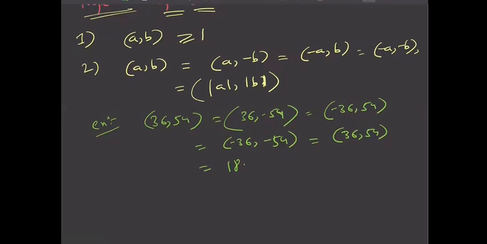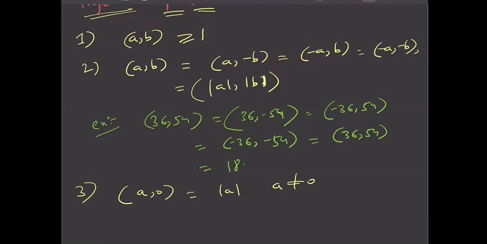Yes. Next property, GCD of A comma 0. This is nothing but mod A, and A is not 0 here. Because when defining GCD of A and B, I told you at that time that at least one of them should be non-zero. That is, both A and B cannot be 0. So if I'm discussing GCD of A and 0, then at least A should be non-zero. So this is nothing but mod A only.